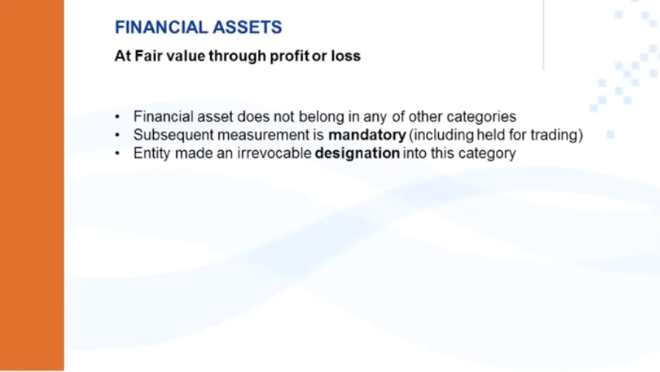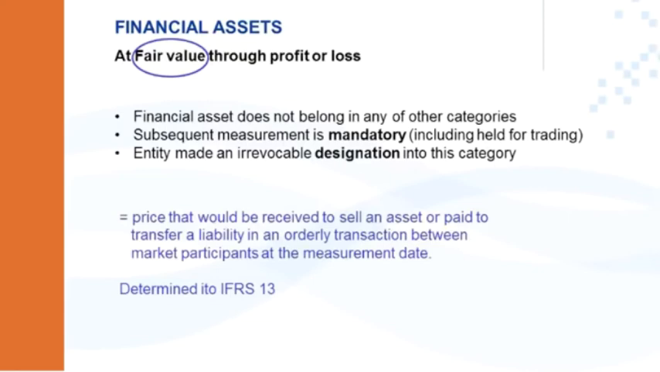Then there's also an instance where measurement into this category is mandatory, and there's a third instance where an entity can irrevocably designate an instrument into this category. Fair value is determined in terms of IFRS 13. All fair value adjustments in this category goes through profit or loss, and transaction cost always goes through profit or loss. In this category, it is never capitalized to the cost price of the asset.